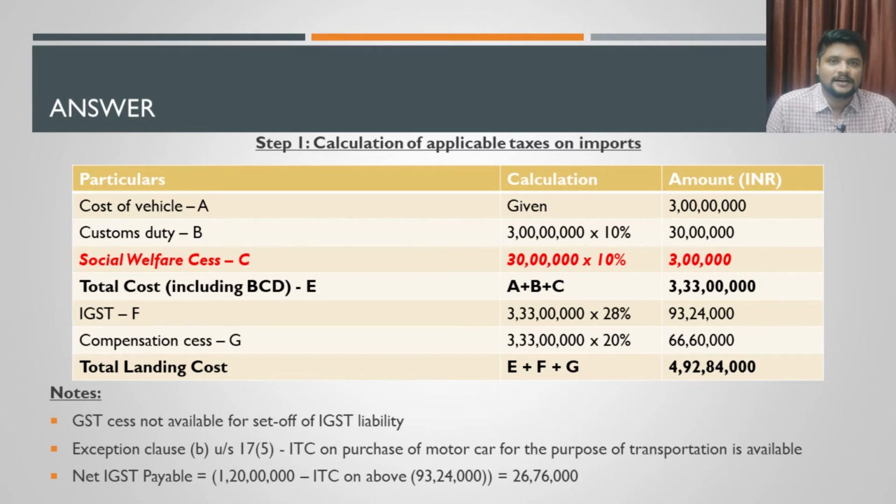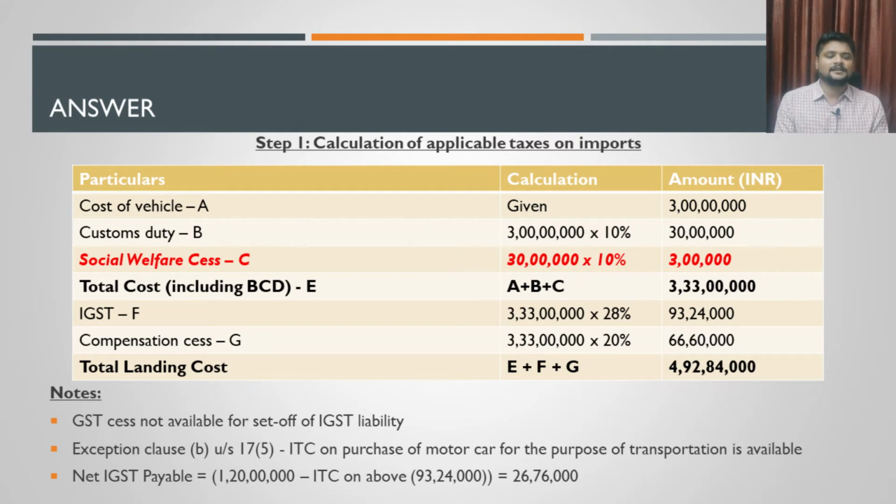Basic customs duty is at the rate of 10% and will be calculated on 3 crore rupees, and the value you will be getting is 30 lakh rupees. Immediately after you calculate customs duty, you will have to calculate social welfare surcharge. There was no information provided in the example, but this surcharge is an automatic levy which you will have to charge on basic customs duty, whether or not it is provided in the question.